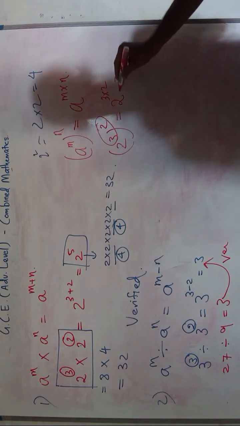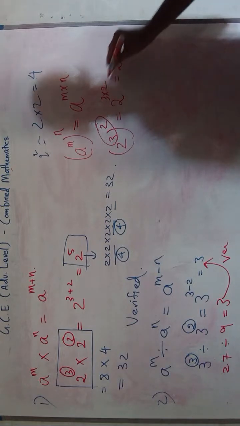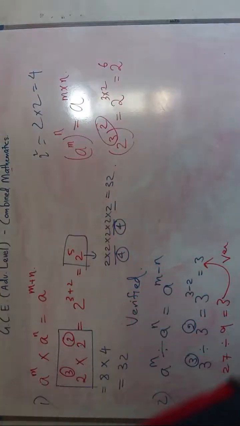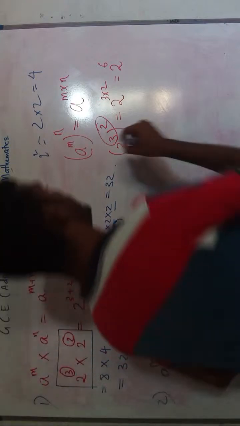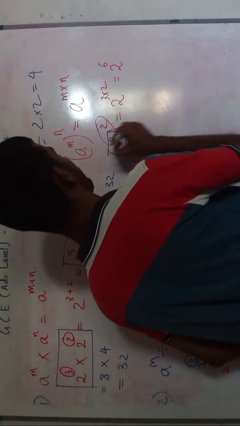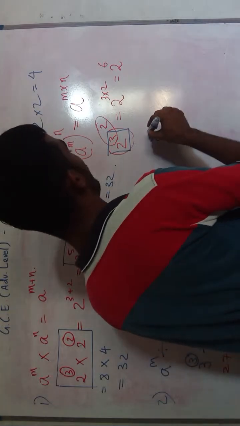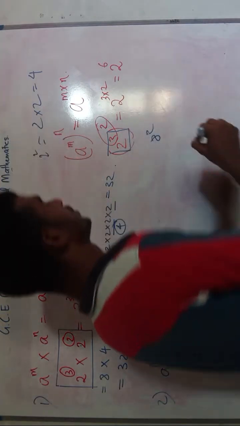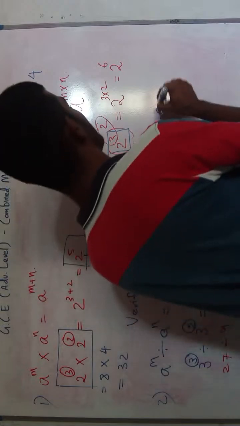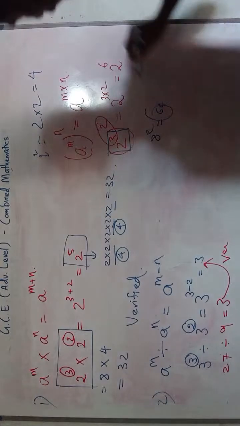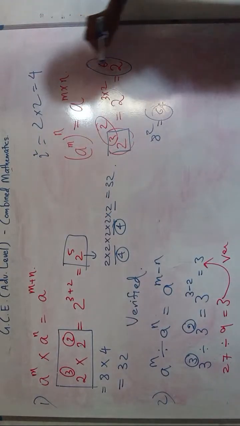So this is equal to 2 power 3 times 2, 6. So we will verify this. How can we verify this? Here we will just take this. Now 2 power 3 is equal to 8. Now instead of 8, power 2. So 8 power 2 is equal to 64, right? So the left hand side is equal to 64, and let's take the value of this.